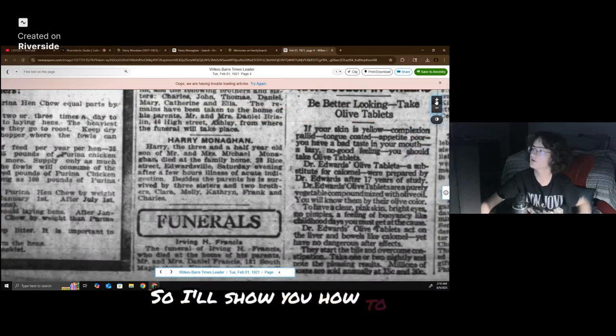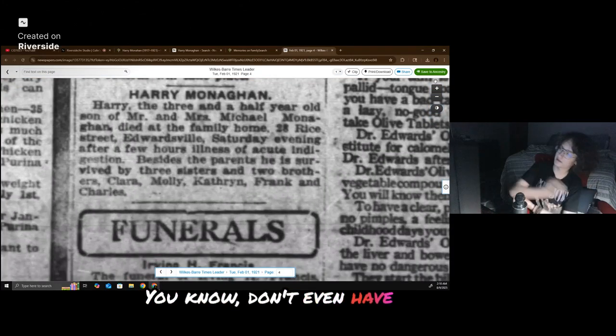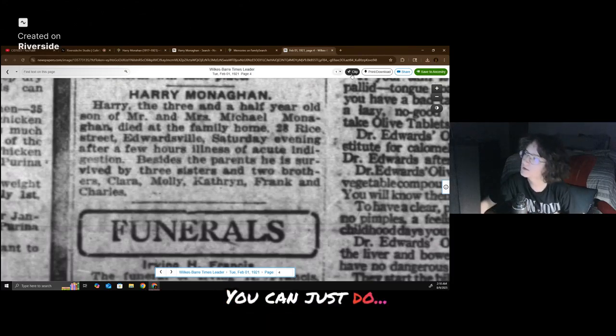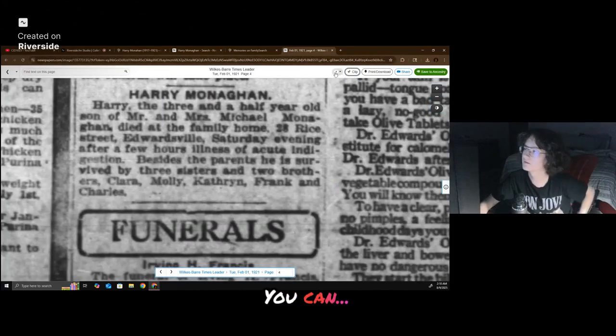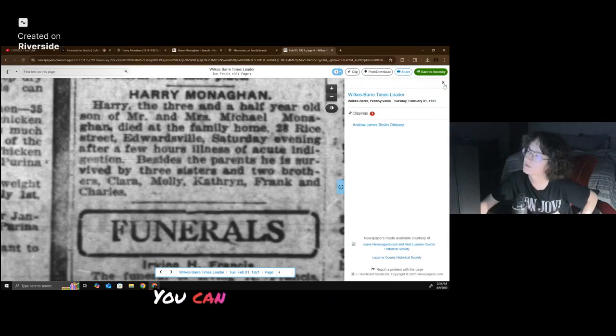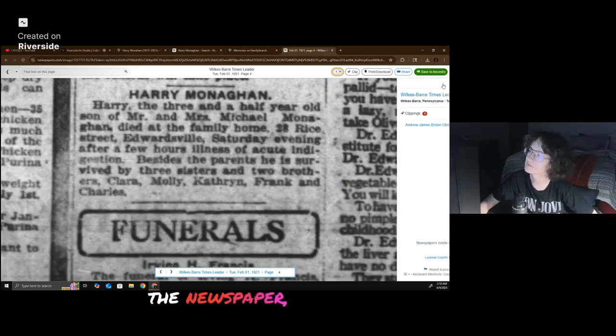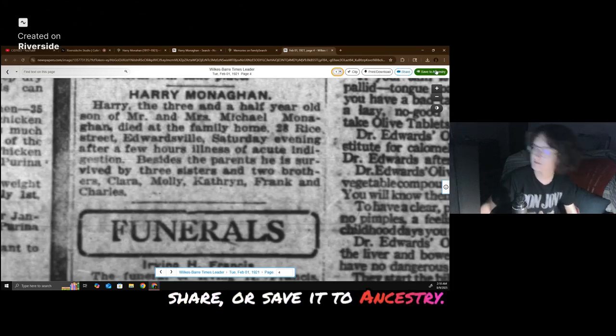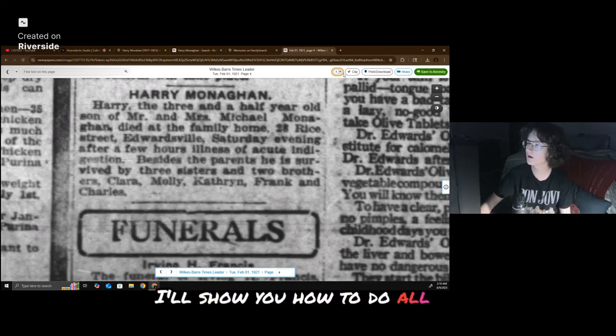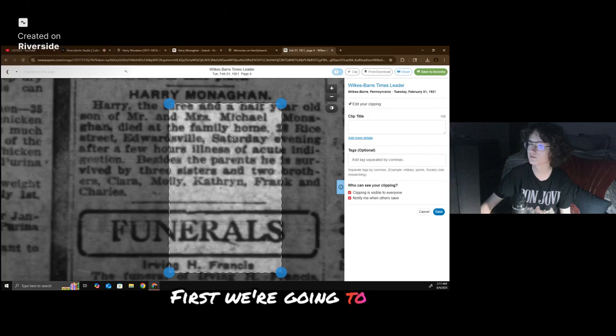So I'll show you how to make a clipping. You don't even have to be part of that. Actually, there's a lot more things you can do. Hold on, give me a second. Oh, I haven't looked at this before. You can change the settings for the newspaper, whatever's better for you. You can clip it, print, download, share, or save it to Ancestry. I'll show you how to do all of those, but first, we're going to make a clipping.